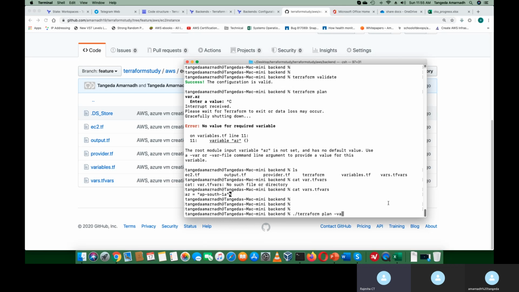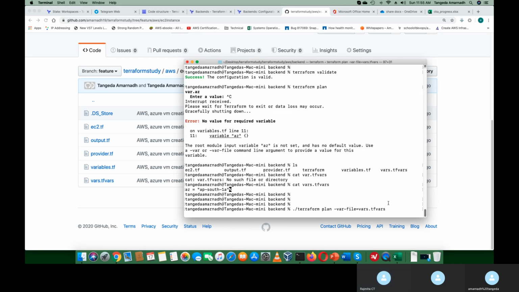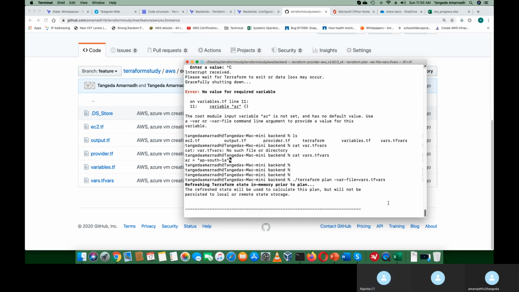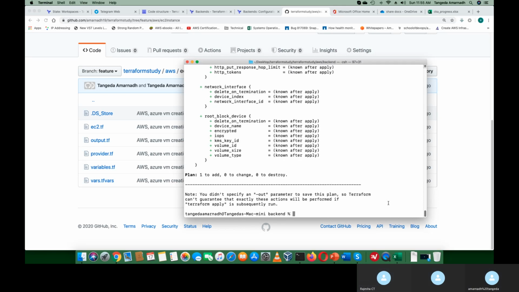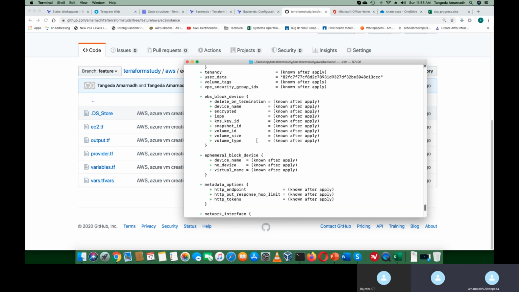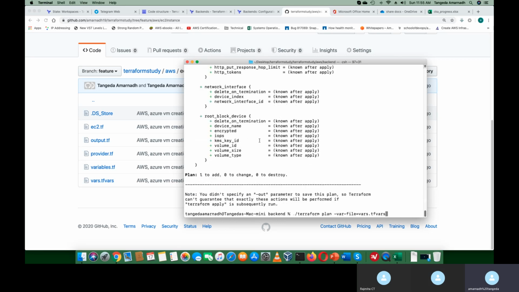Target file we need to specify. So it plans to add one resource, which is a simple EC2 instance. Let me go and apply.